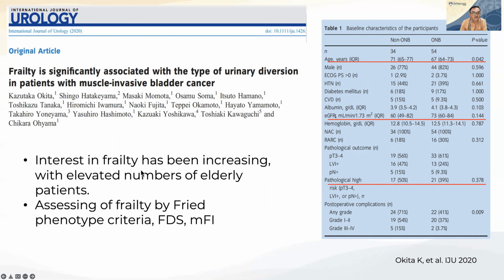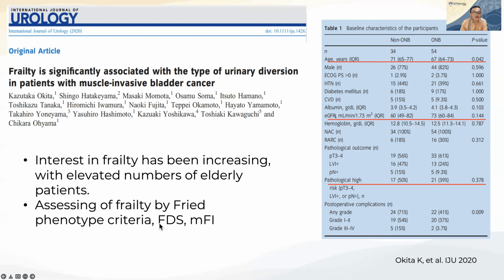The interest in frailty has been increasing because of the elevated number of elderly patients. This is assessing frailty by the Fried phenotype criteria based on weight loss, exhaustion, low physical activity, slowness, and weakness.